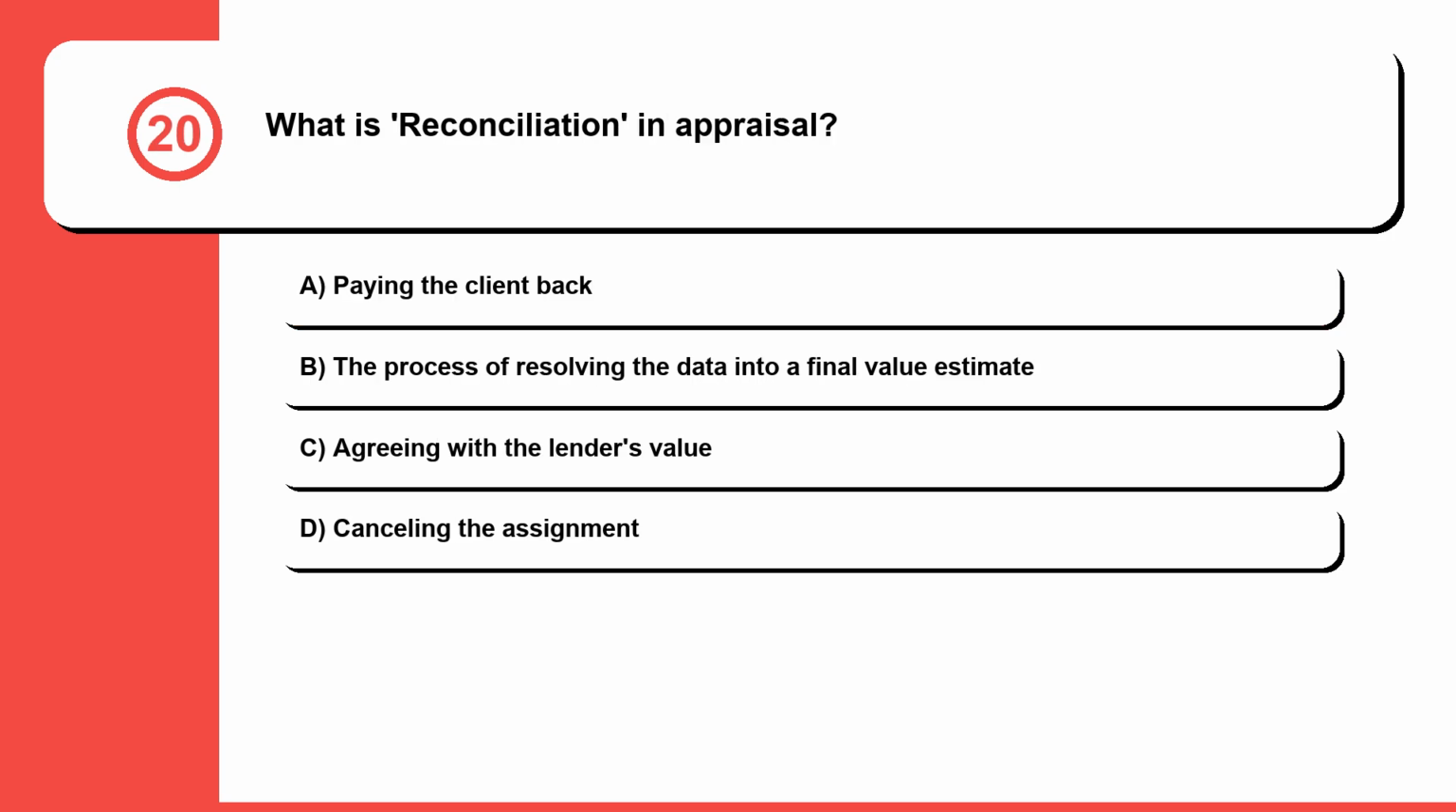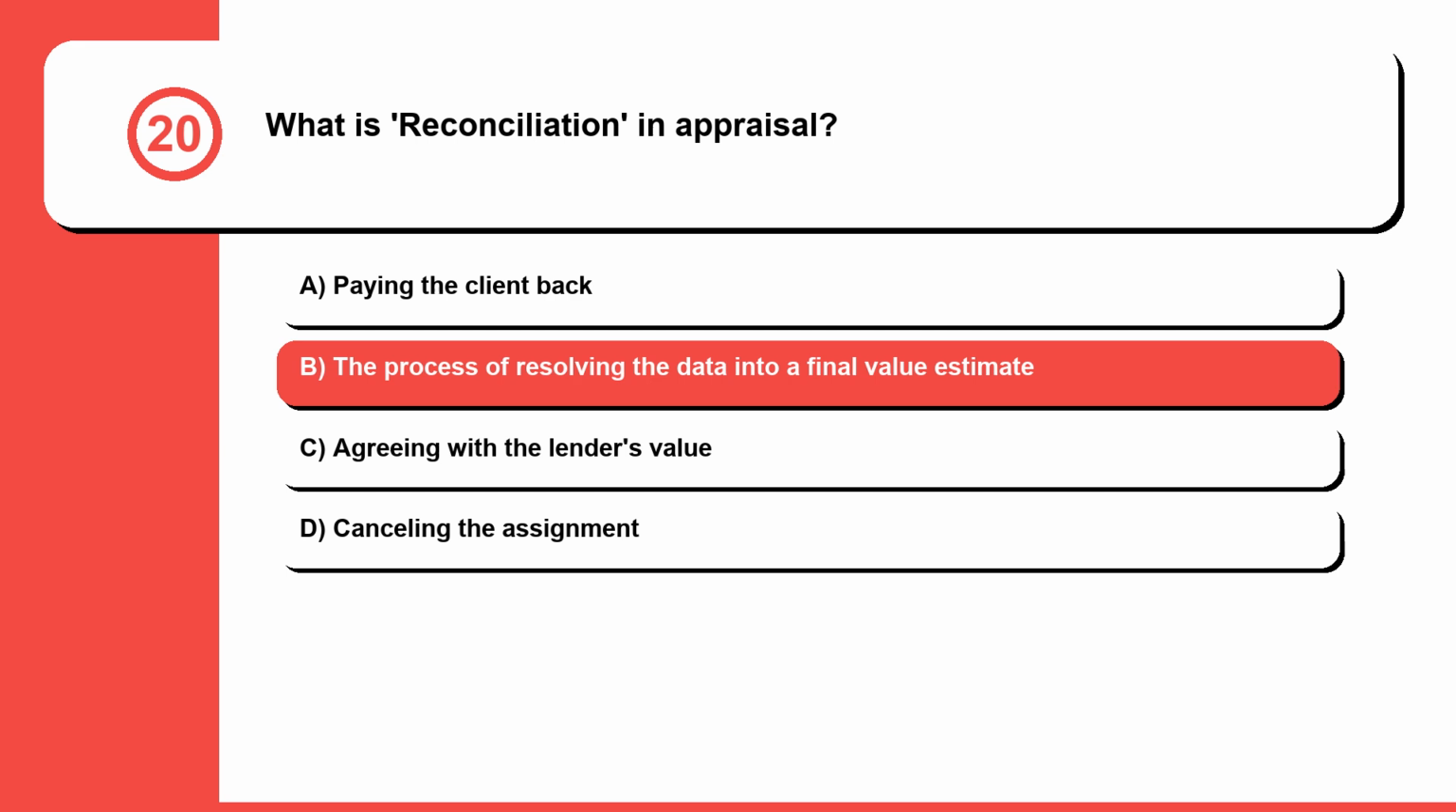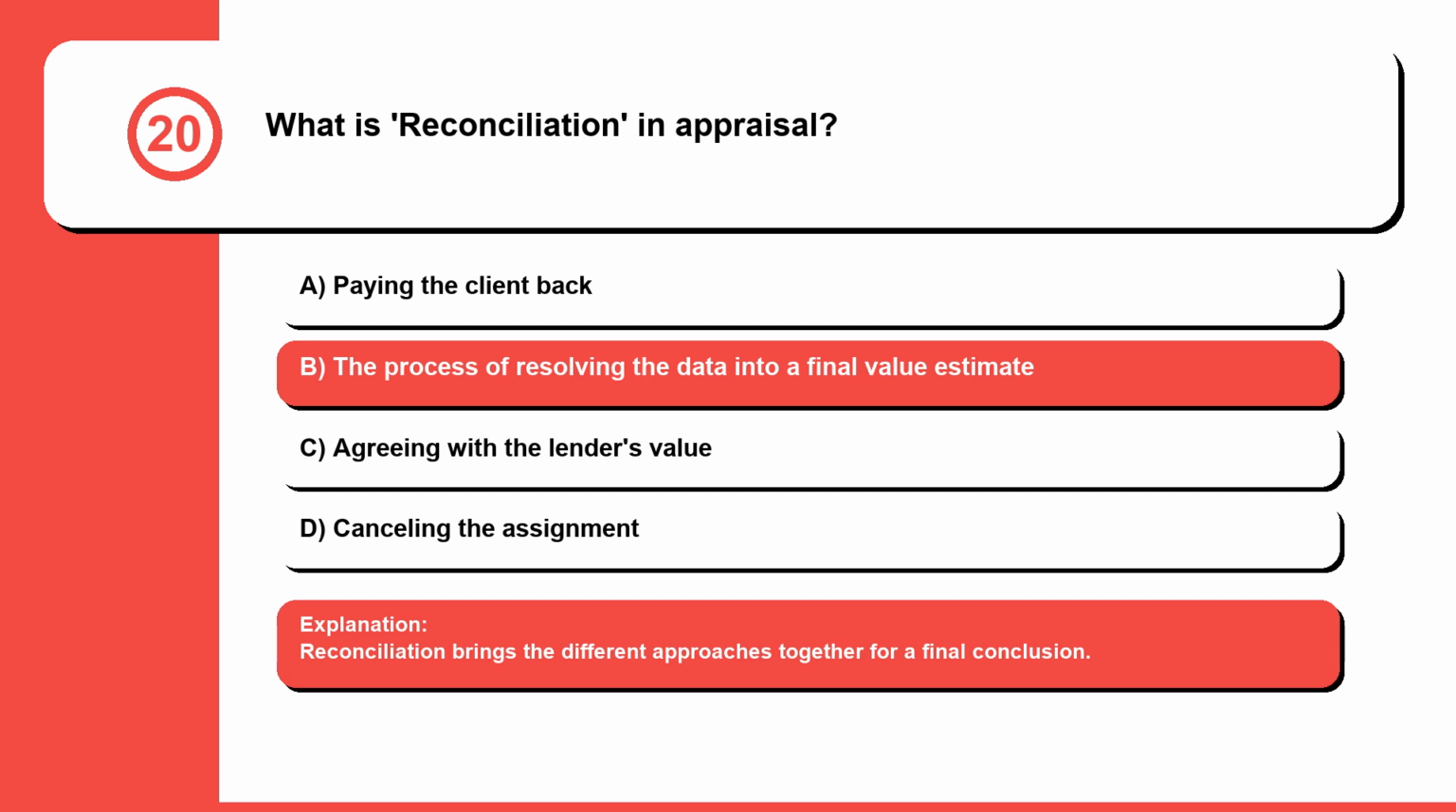Question 20. What is reconciliation in appraisal? A. Paying the client back. B. The process of resolving the data into a final value estimate. C. Agreeing with the lender's value. Or D. Canceling the assignment. The correct answer is B. The process of resolving the data into a final value estimate. Reconciliation brings the different approaches together for a final conclusion.